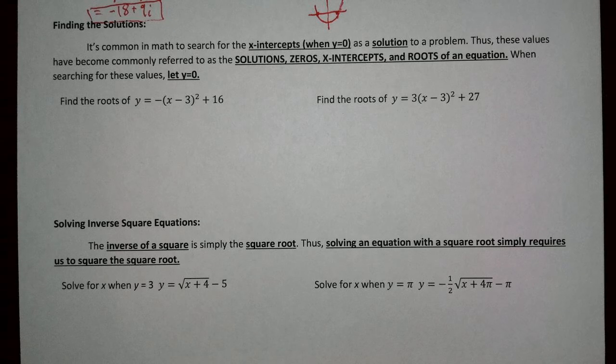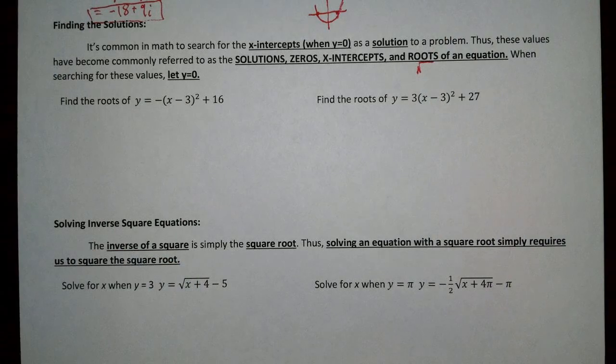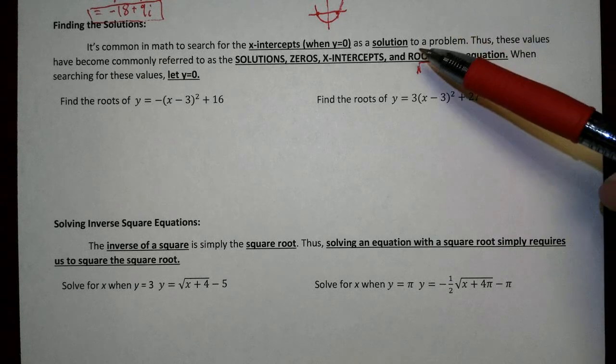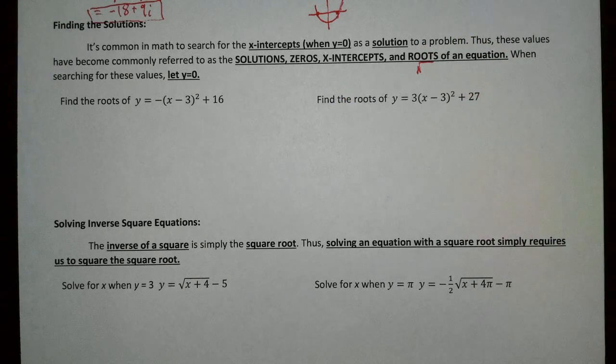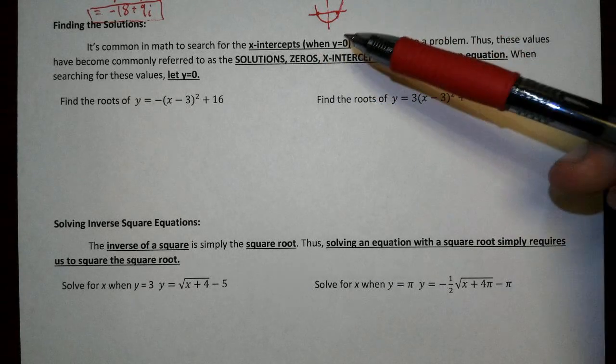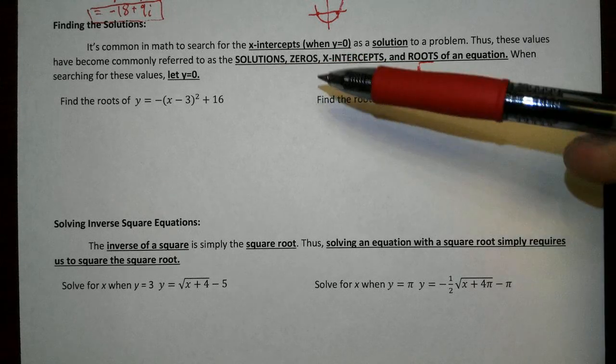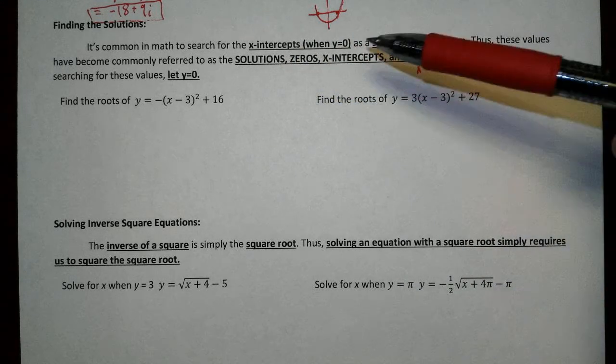When I ask you to find the roots of the equation, I'm talking about when I have to take the root of something, and I only have to take the root when it's a power of 2 or higher. So roots is just a special way of saying, hey, find the x-intercepts. Zeros is just a special way of saying, hey, find when y equals 0. Solutions is just a really lazy way of saying, hey, find the solution for x when y equals 0.